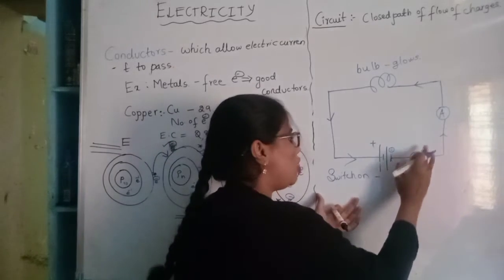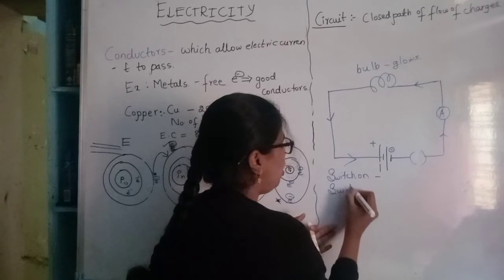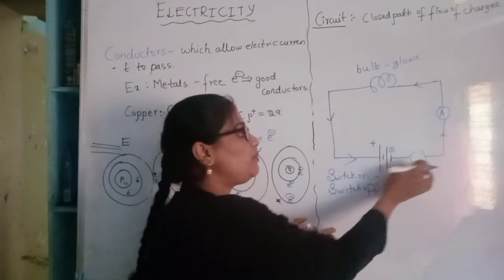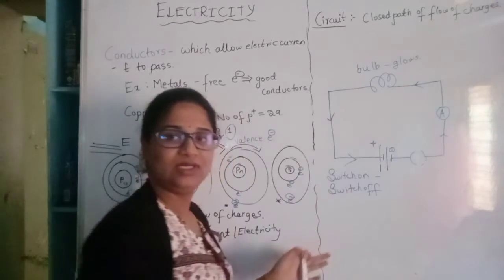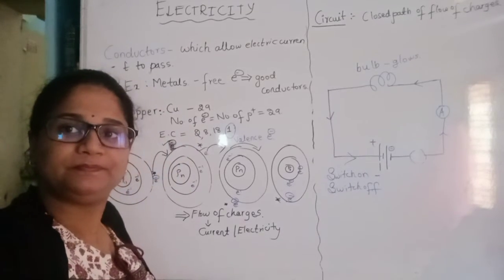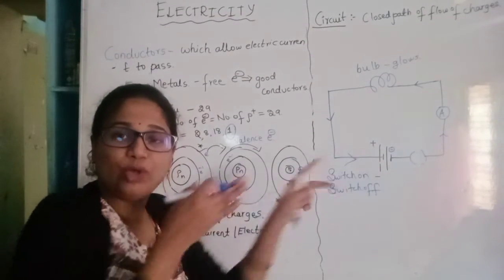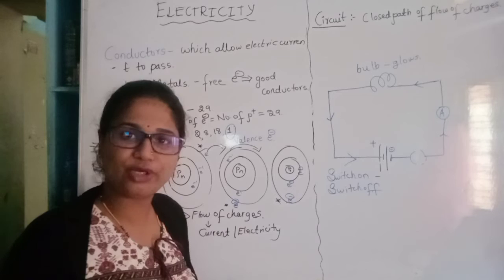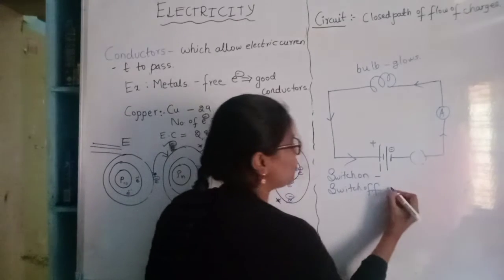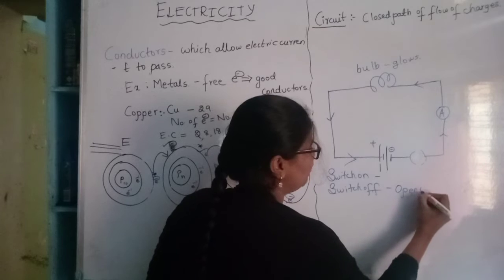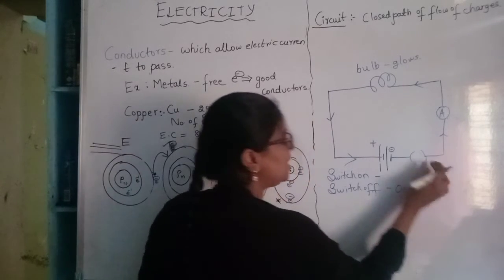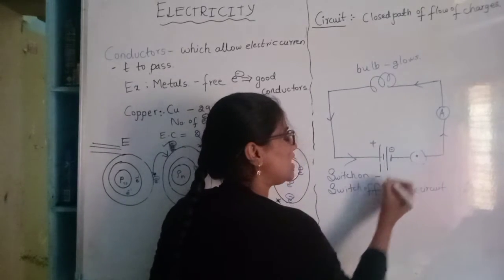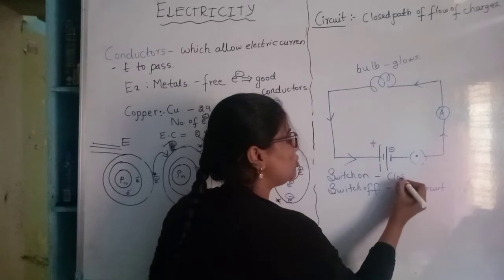When the switch is off, what happens then? The flow of electrons will not be continuous because here we have some gap. When the flow of electrons is not continuous, the electric current will not be produced. So when the switch is off, we can say it is an open circuit. Why? Because the circuit is not completed here. The flow of electrons is not complete. When the switch is on, we can say it is a closed circuit.